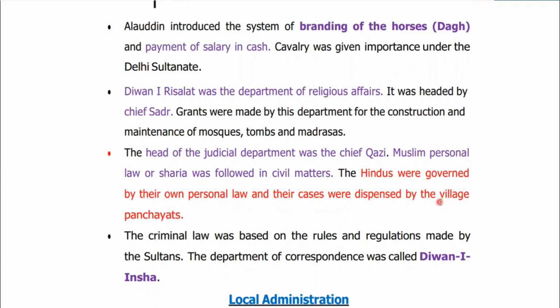Is that clear? It was not the case that Sharia or the Muslim personal law was imposed on each and every individual of the Sultanate. So there was a different department and a different system of governance in the case of civil matters, with respect to Muslim people and separately for Hindu people. Is that clear?